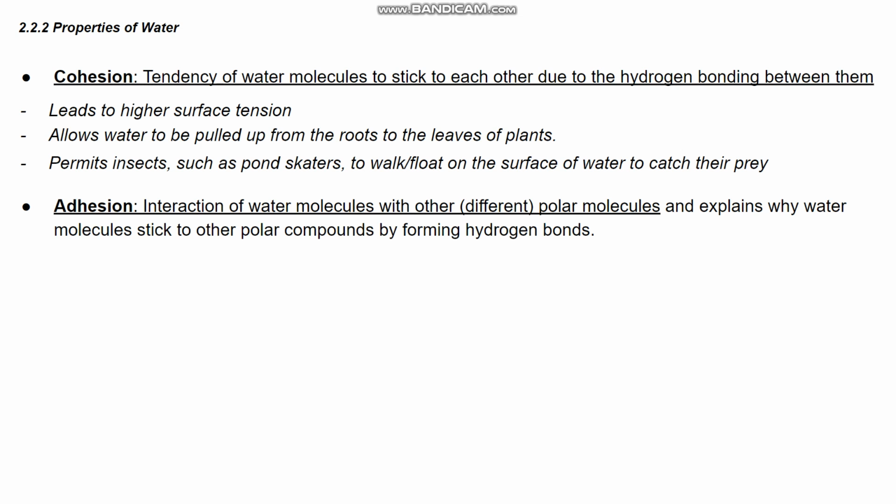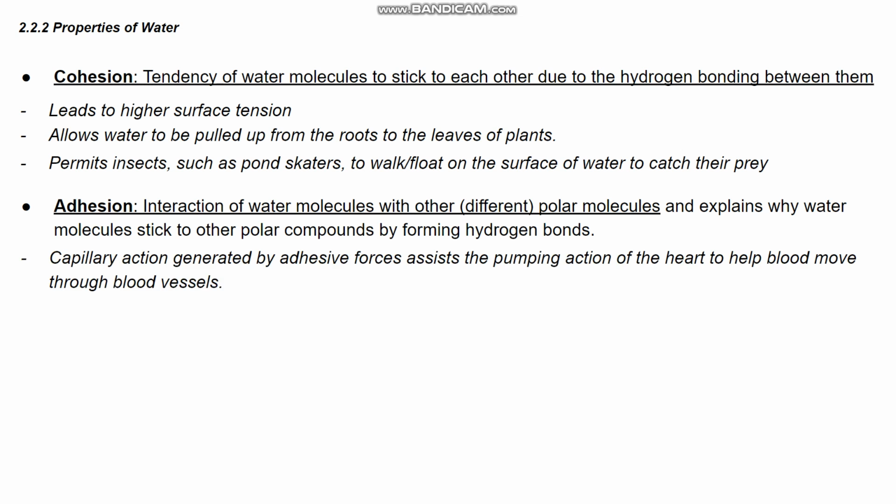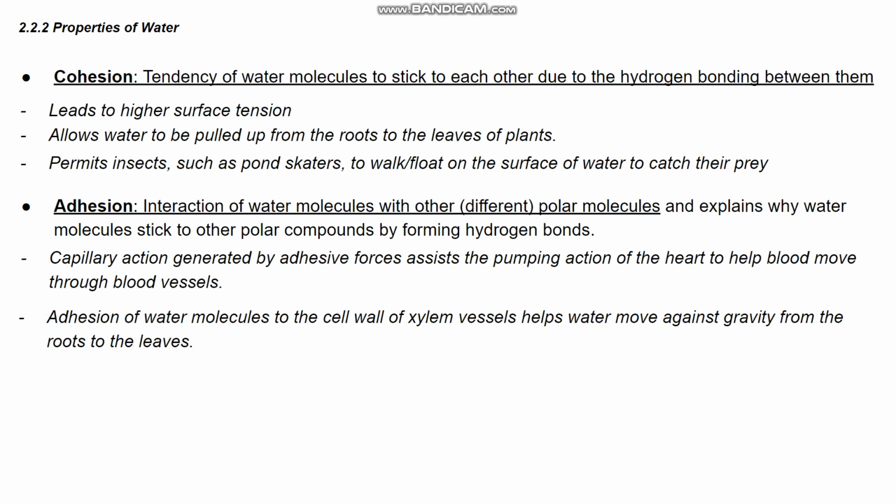We also have adhesion, which is the interaction of water molecules with other polar molecules. So an example could be why some water sticks to your glass, because they're both polar substances. So it could lead to capillary action generated by adhesive forces. So it just assists the pumping action of the heart to help move the blood inside the blood vessels.